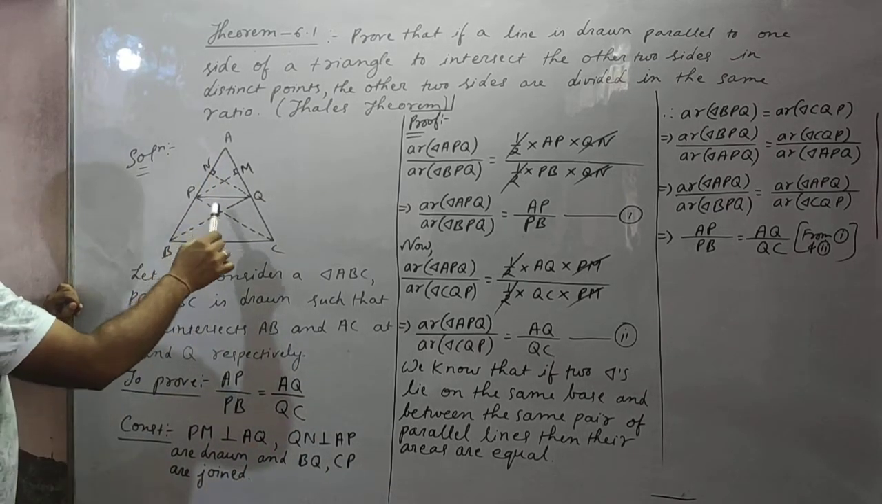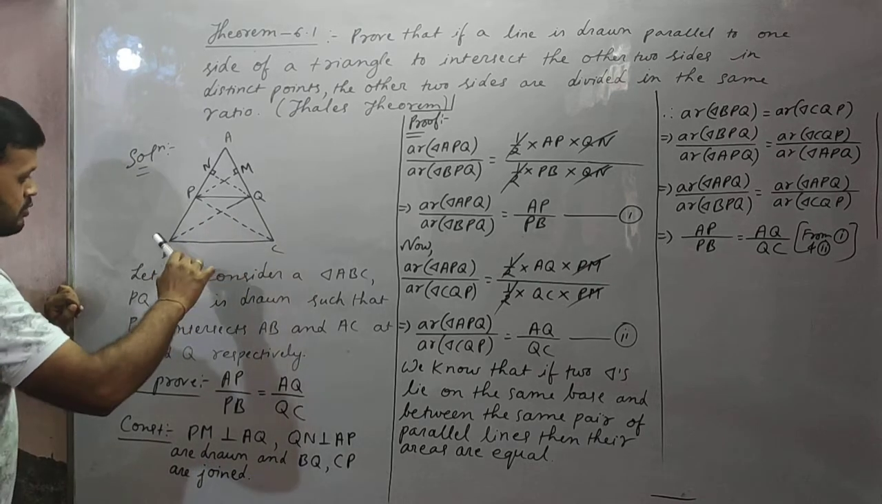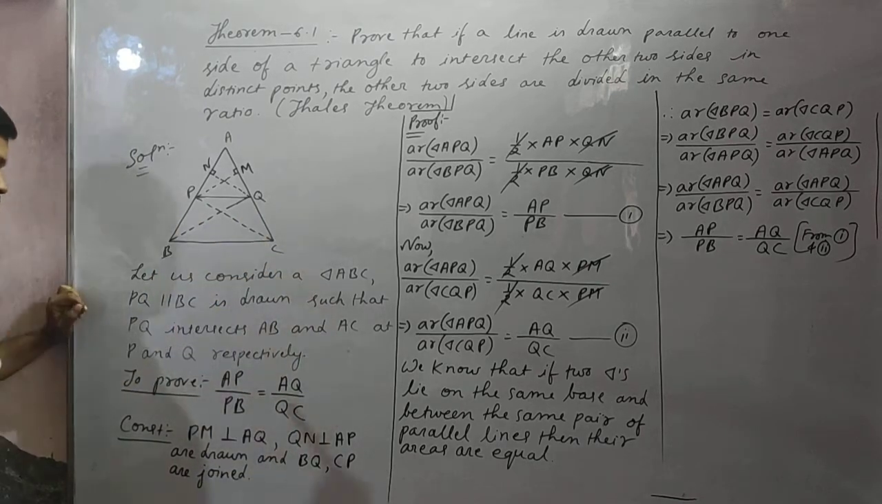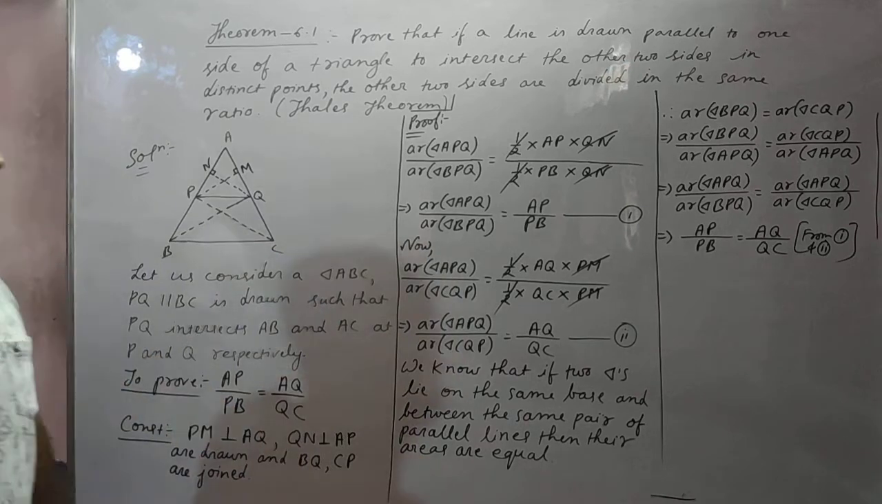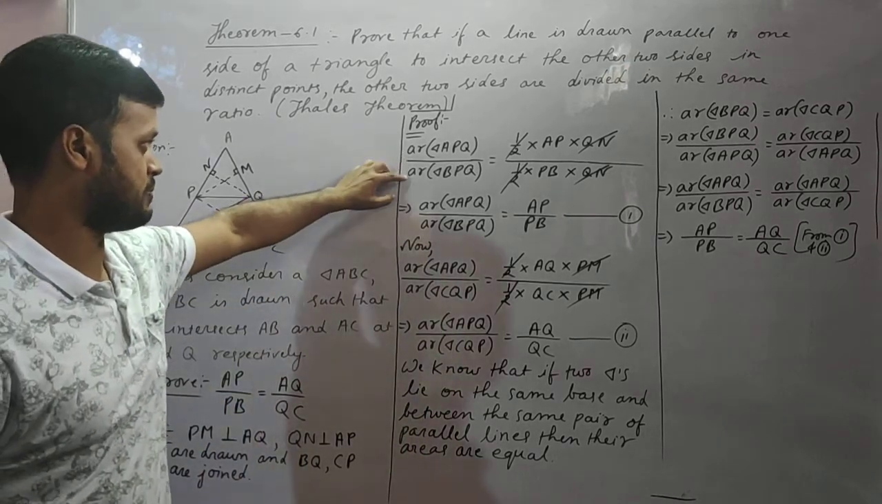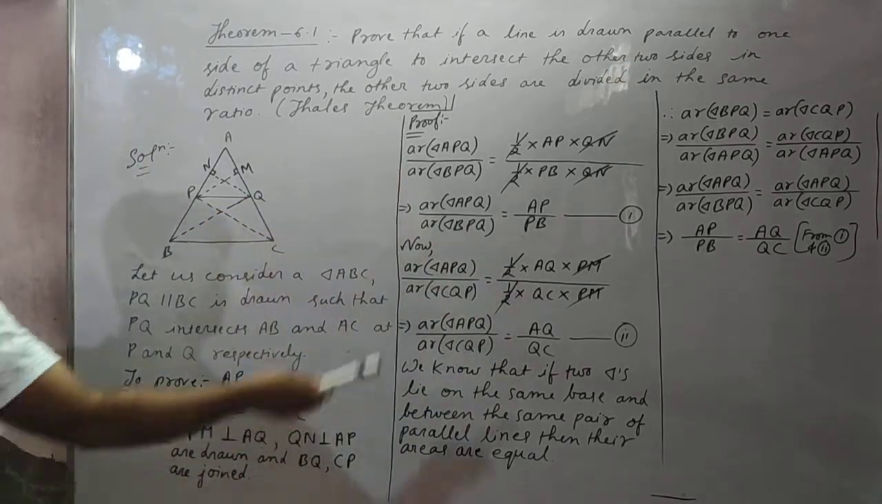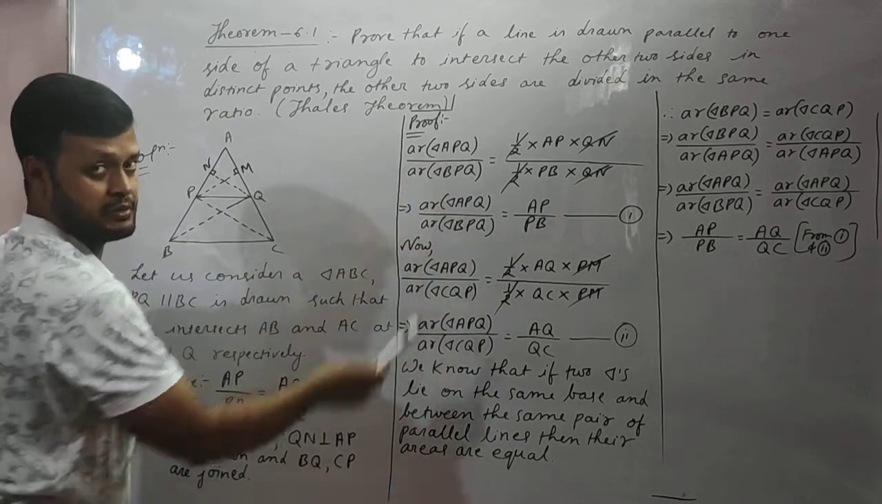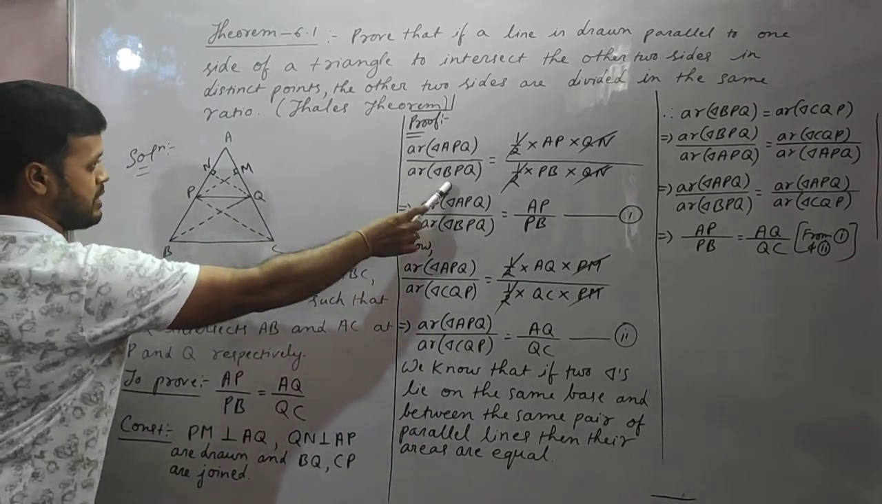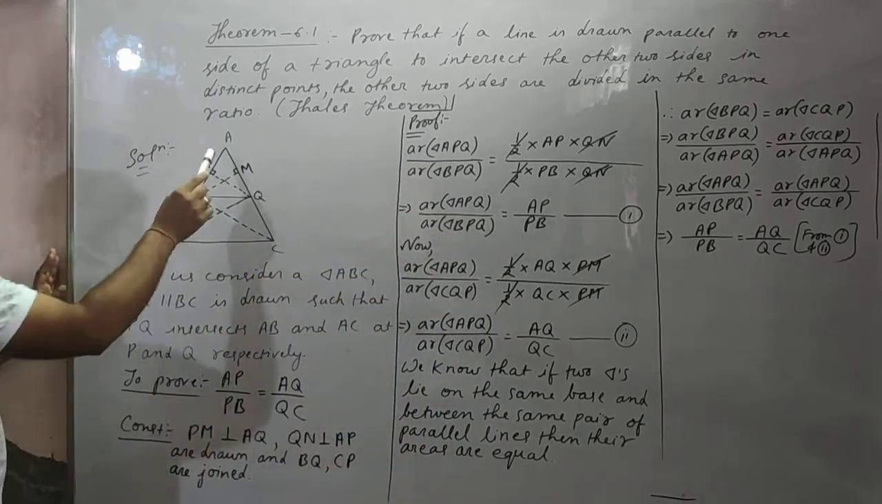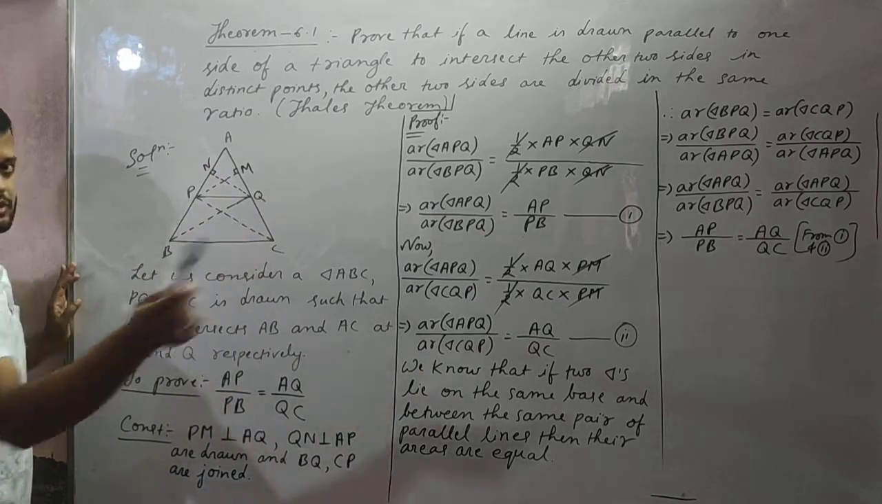After that, CP and BQ are joined. Now we are finding the area of triangle APQ by area of triangle BPQ. First I wrote area of triangle APQ above, and below it area of triangle BPQ. See here, area of triangle APQ, students.